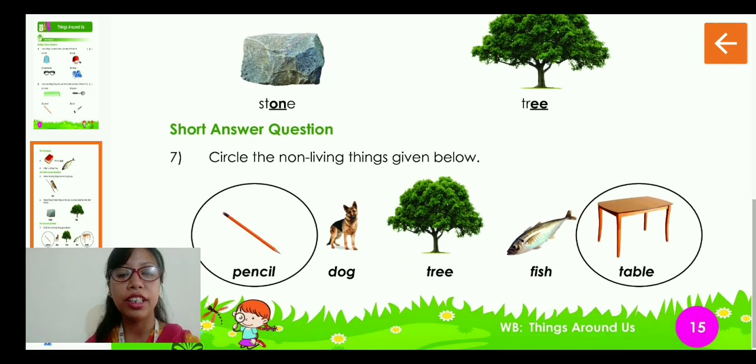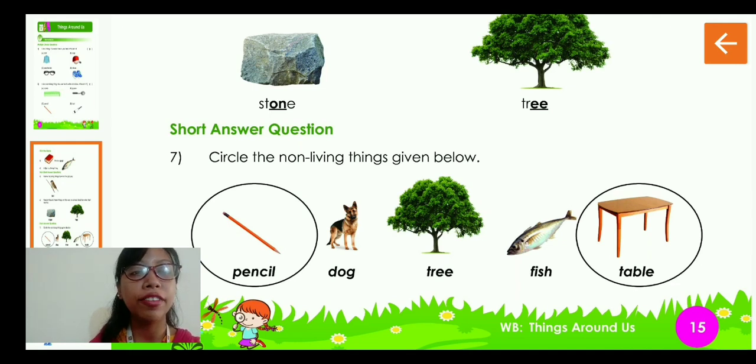Then let's come to the next one, which is a short answer question. Circle the non-living things given below. So here we have pencil, dog, tree, fish and table. So pencil is a non-living thing, dog is a living thing, tree is a living thing, fish is a living thing and table is a non-living thing. Therefore, we are going to circle the pencil and the table.